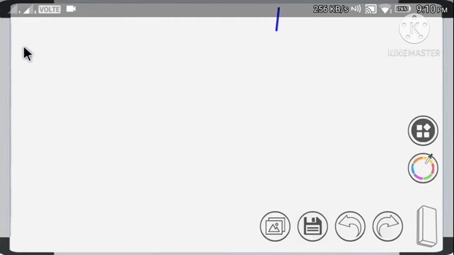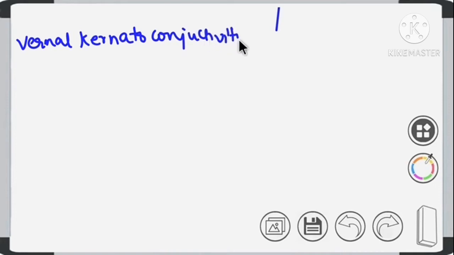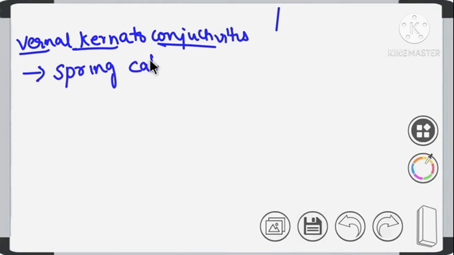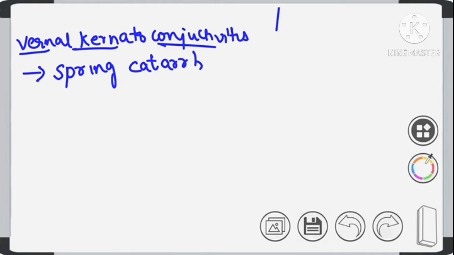Let us discuss vernal keratoconjunctivitis. Vernal keratoconjunctivitis is also called spring katarrh. Let's see what this vernal keratoconjunctivitis is.